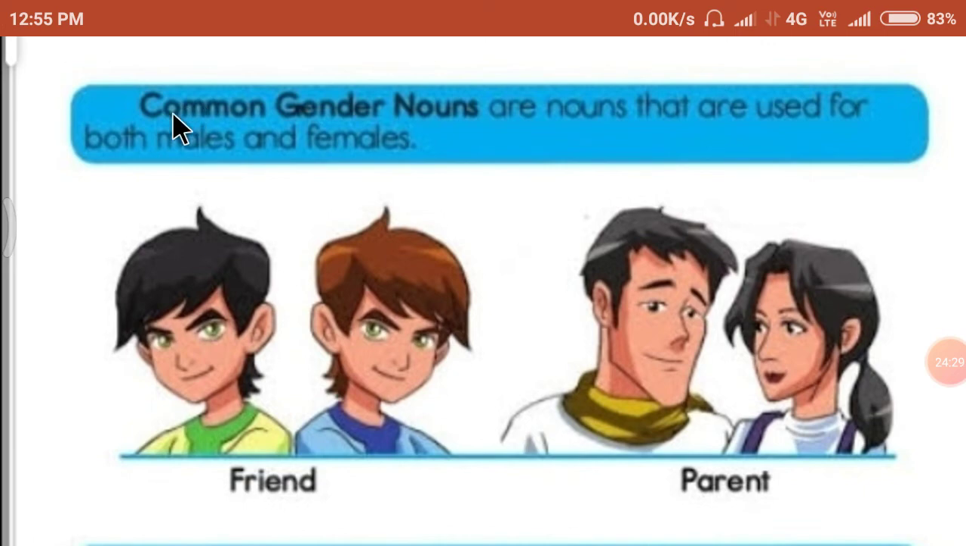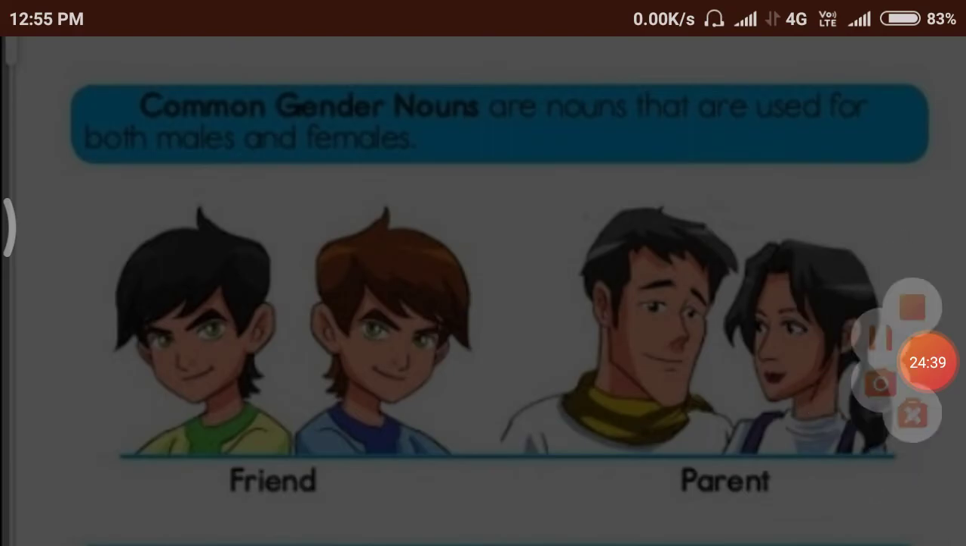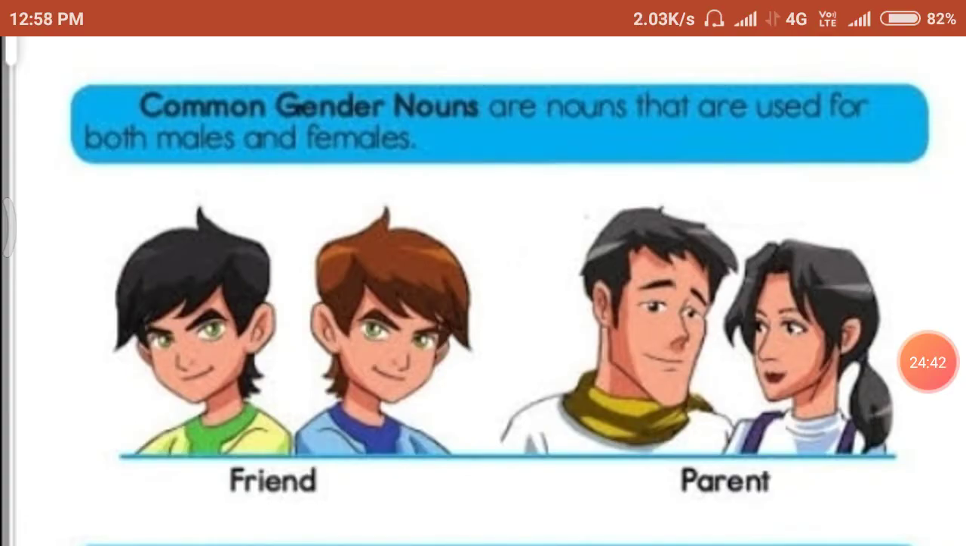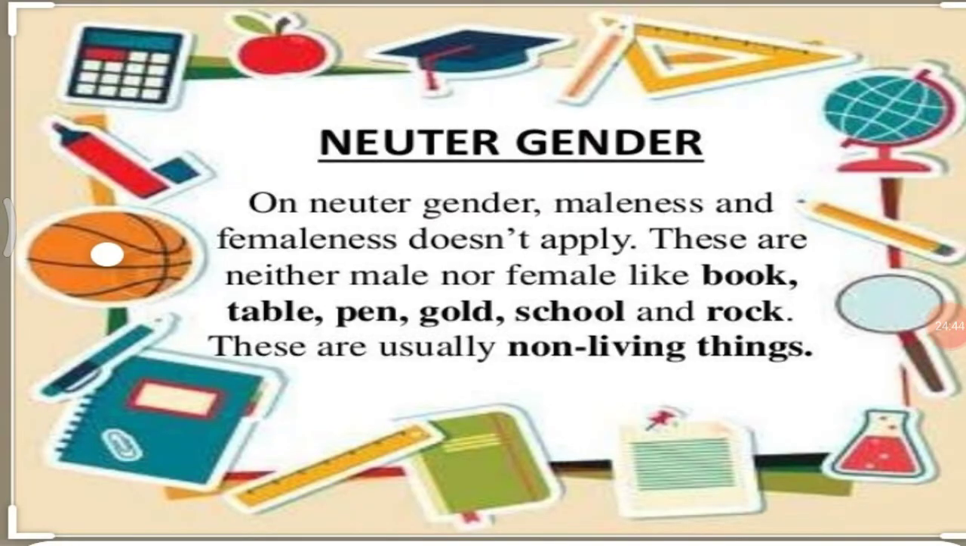Let me explain again. Common gender nouns are nouns that are used for both males and females. Let's move to the next slide. Next topic is